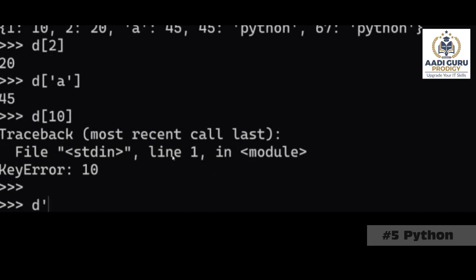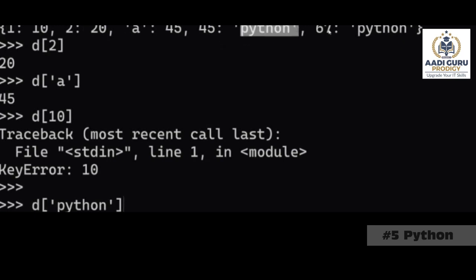If I ask like this, D of Python, now what will the answer be? Same, sir. Same thing. Key error. Correct. You're asking that inside this D, I want a Python key, but there is no key with the name Python.